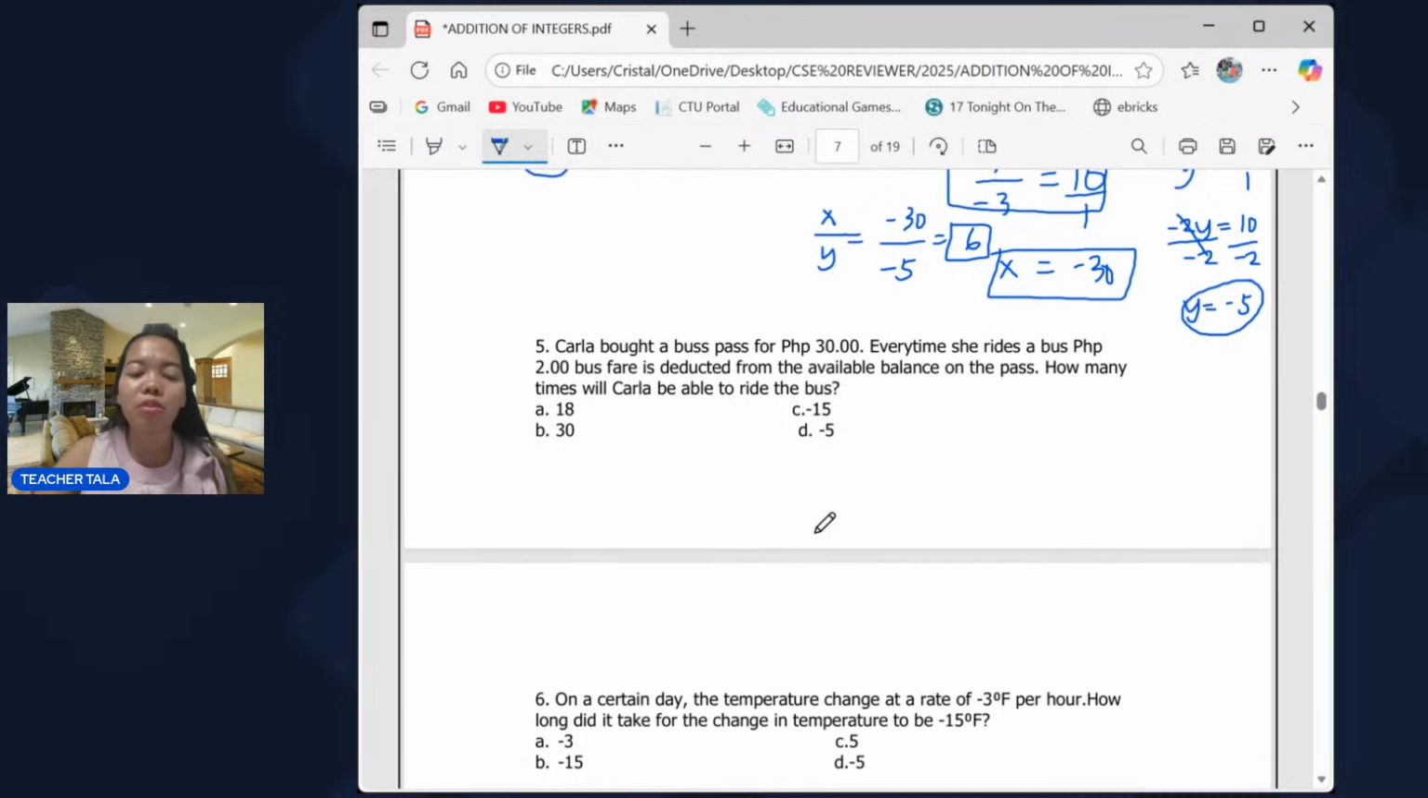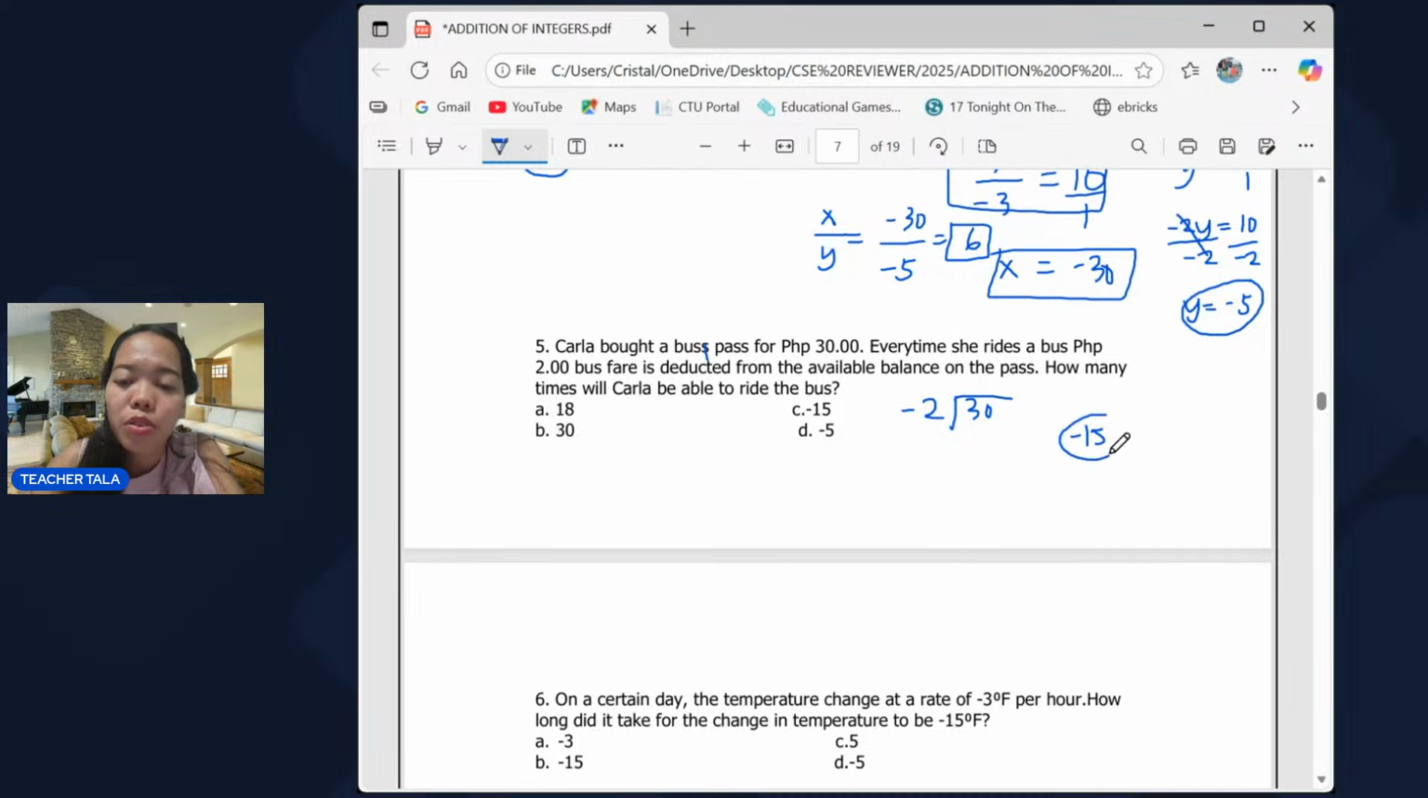Number 5, Carla bought a bus pass. Carla bought a bus pass for 30 pesos. Every time she rides a bus, 2 pesos bus fare is deducted from the available balance on the pass. How many times will Carla be able to ride the bus? Okay, so we have 30 pesos. We divide it by negative 2 since it is deducted. So that is negative 15.